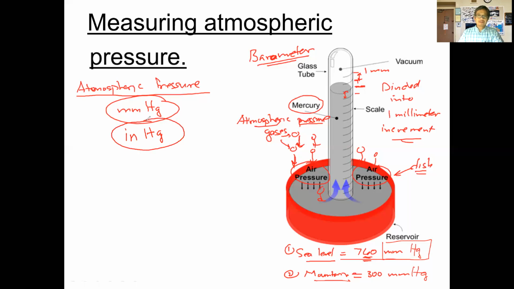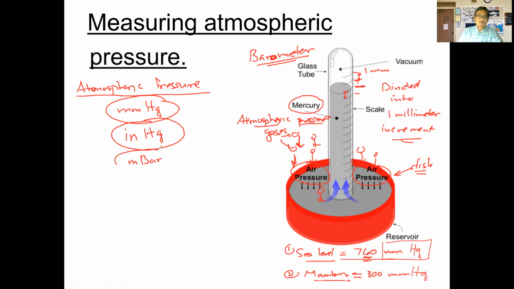Like I said, there are other units that are used as well. If you look at the Weather Channel, the meteorologists use a unit known as the millibar. Okay, put that in here. The unit of millibar here. Okay.